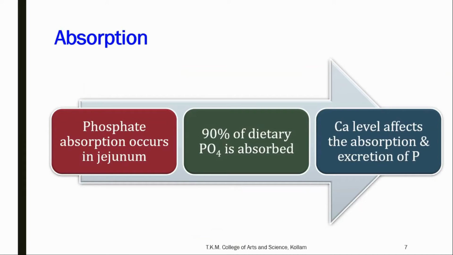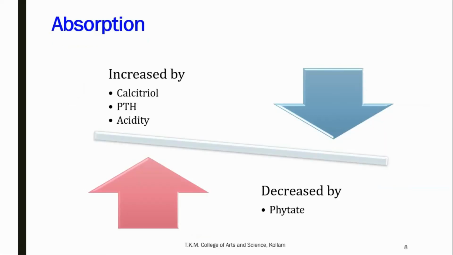Now we will see how this phosphate is absorbed. Phosphate absorption occurs in the jejunum of the small intestine, and 90% of the dietary phosphate is absorbed. The absorption rate is very high, and calcium level affects the absorption and excretion of phosphate. The absorption of phosphate is increased by calcitriol, parathyroid hormone, and acidity. But the presence of phytate in the food can decrease the absorption of phosphate from the small intestine.